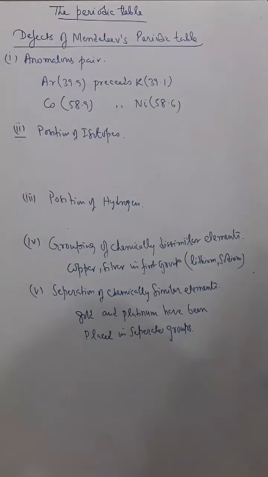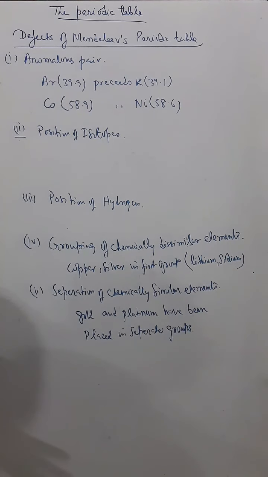Okay, now the defects of Mendeleev's periodic table. Like others, Mendeleev's table also has some defects, and hence it has also been discarded. So, what are the main defects? The first is that there were some anomalous pairs. Anomalous means peculiar, which should not happen. So that is called anomalous.